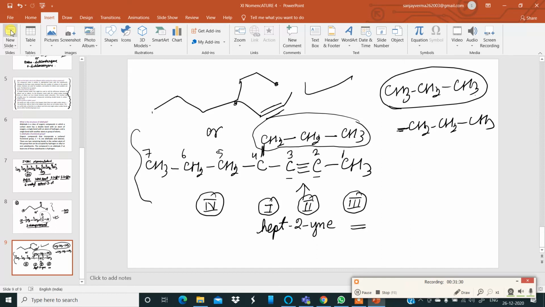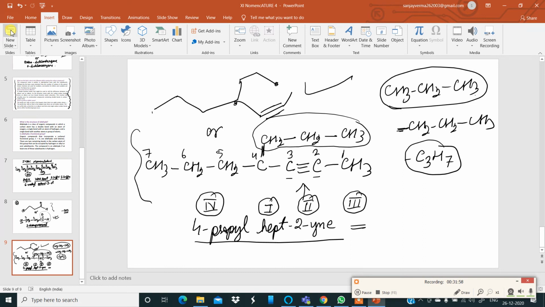In the condensed form, I can write C3H7. 2 plus 2, 4, 3, 7. So this becomes a propyl group. So that is why this propyl group is linked to the 4th carbon. So I'll write in the prefix 4-propyl. 4-propylhept-2-yne. This is the correct IUPAC name of this compound. Okay. Now, my dear students, this was the second example.